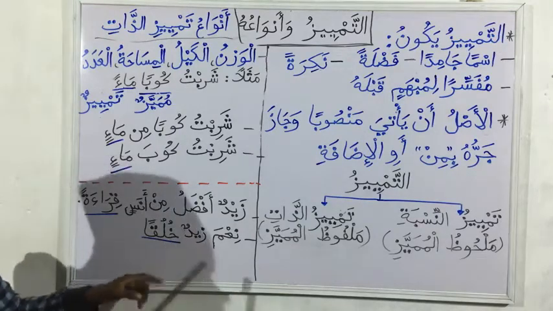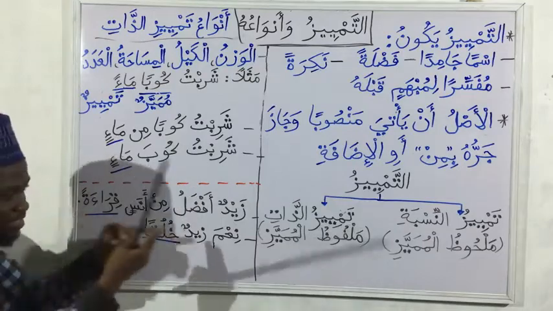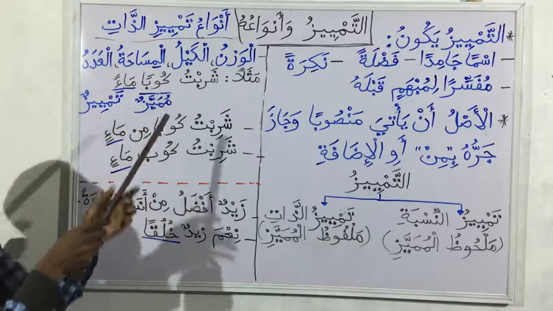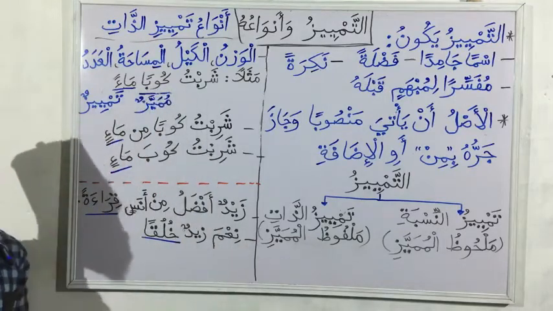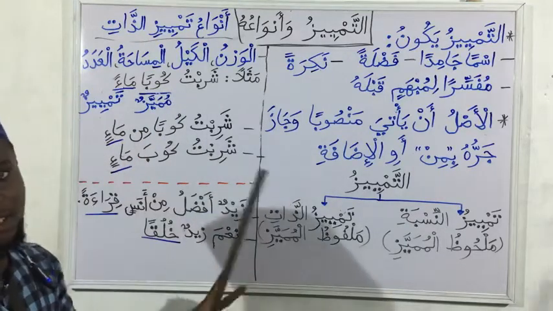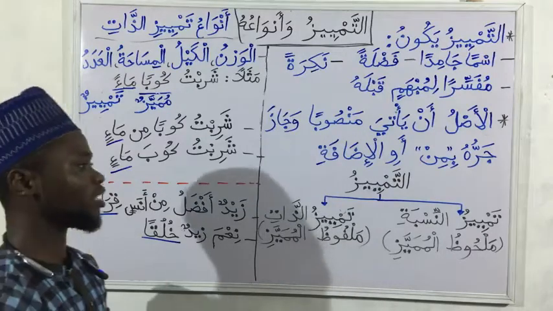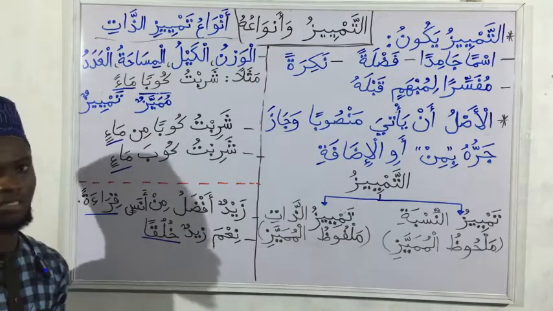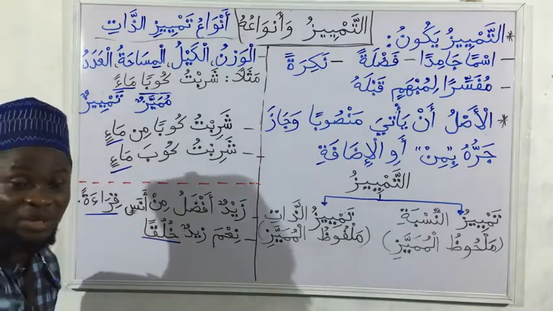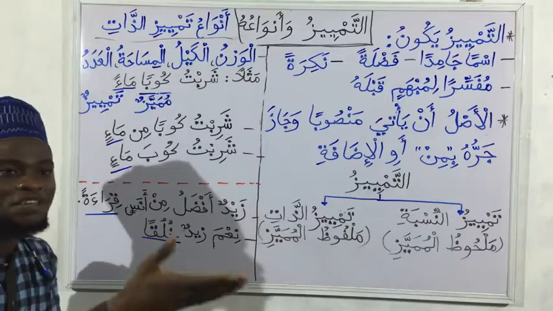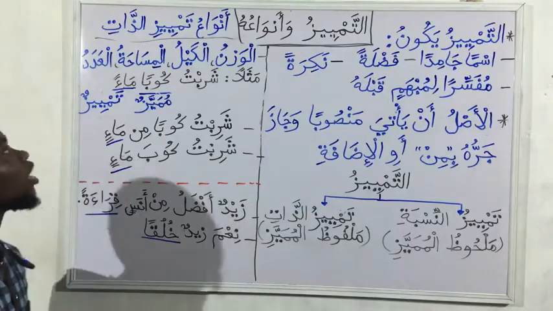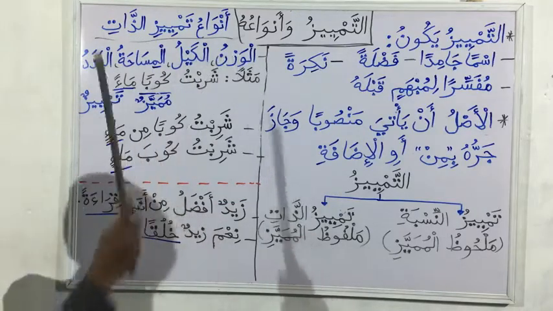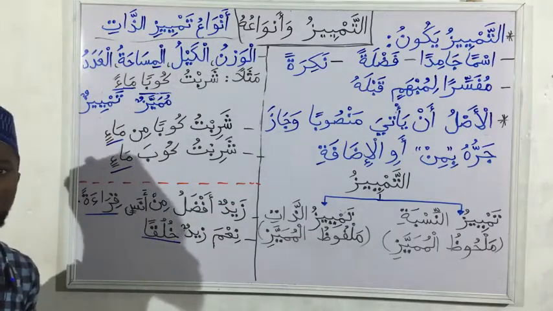But the ambiguity here cannot be touched. We cannot see that word. Unlike the one we have in malfuz, we know that it is the cup that is causing the ambiguity. So those are the two types of tamyiz. Now, tamyiz dhat has different types again, because it's the one we can what? We can see in the sentence. So we can see different types of tamyiz dhat. So anwa'u tamyiz dhat, types of tamyiz dhat. The first one, Al-Waznu. Al-Waznu is what? Weight.